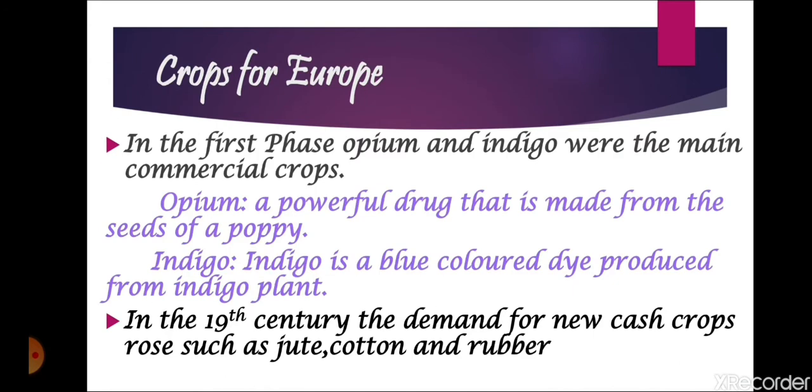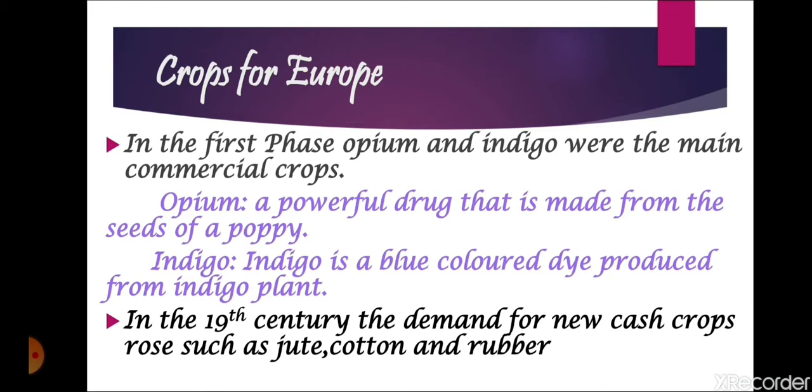Now we will see crops for Europe. By the late 18th century, the company was trying its best to expand the cultivation of two main crops in India. The first was opium and the next was indigo. Opium is a powerful drug that is made from the seed of a poppy. In Hindi, opium is known as afim.